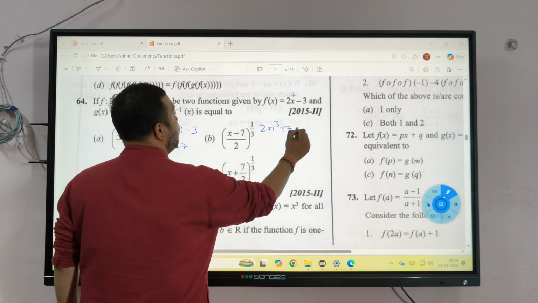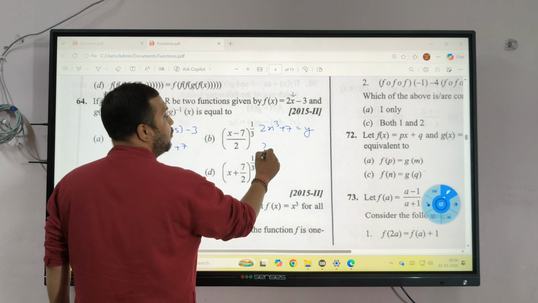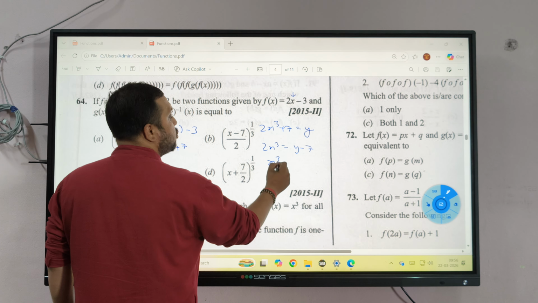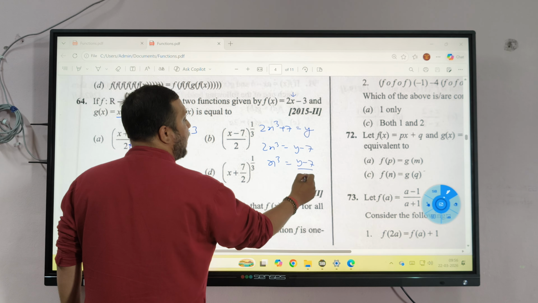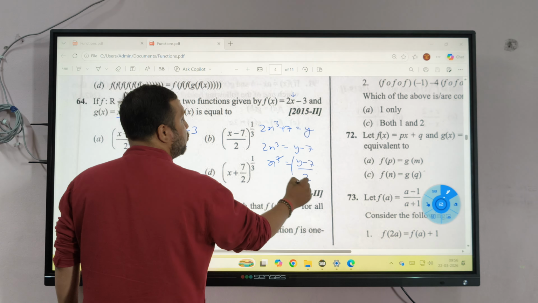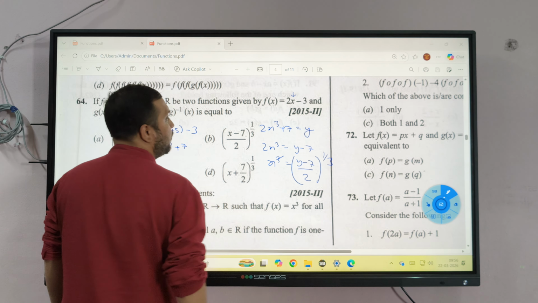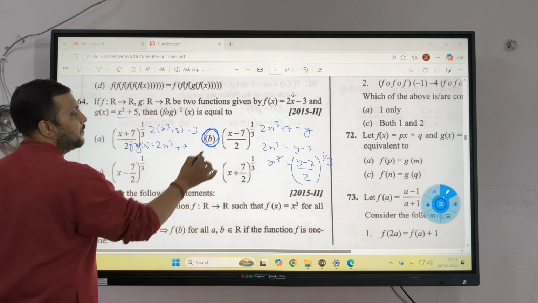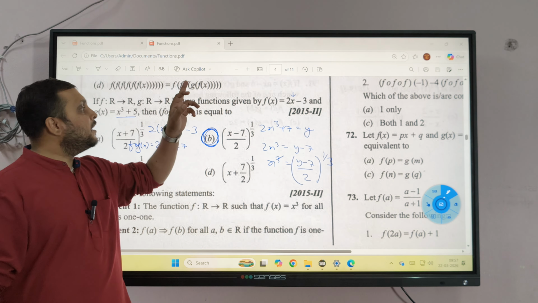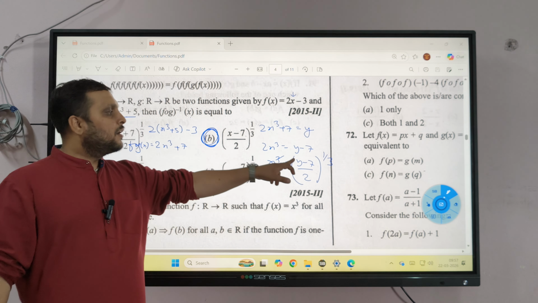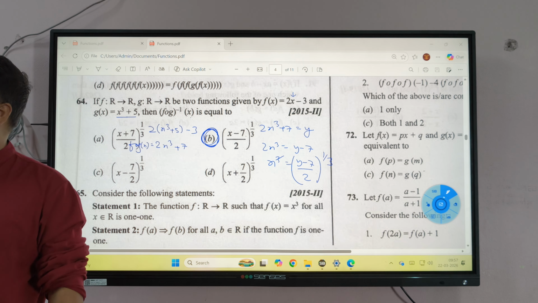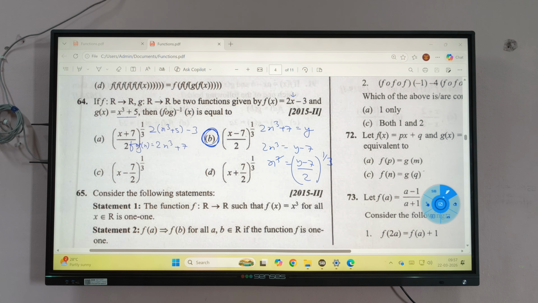2x cube plus 7 equal to y. 2x cube equal to y minus 7. X cube equal to y minus 7 whole by 2. So x equal to that whole to the power one third. Where it is written, instead of y, they have written in the form of what? X. Clear? Understood? Clear? Sure?